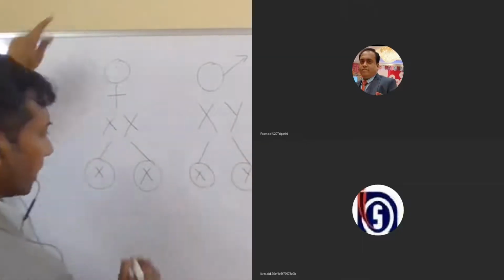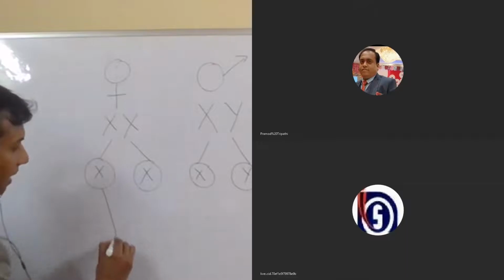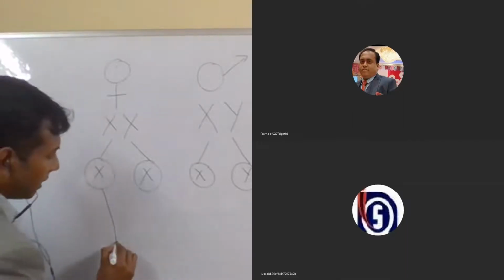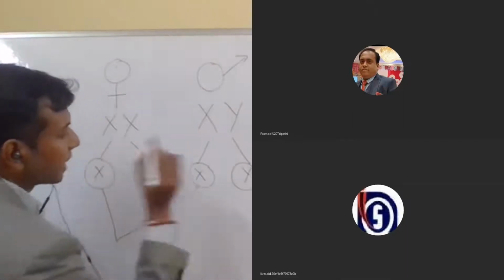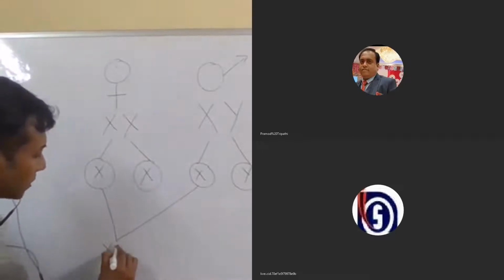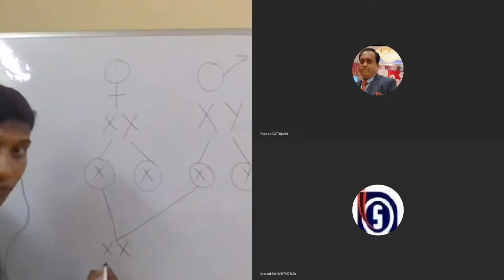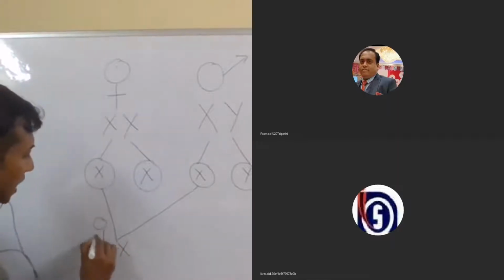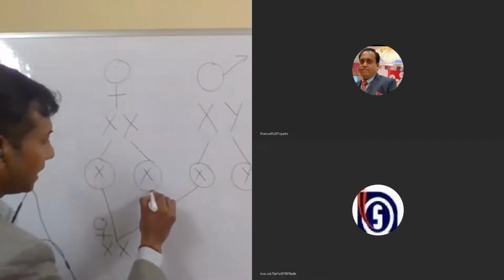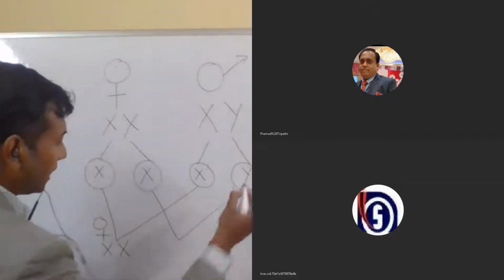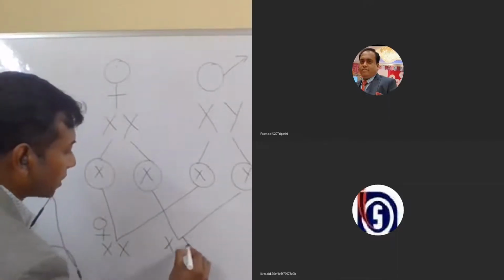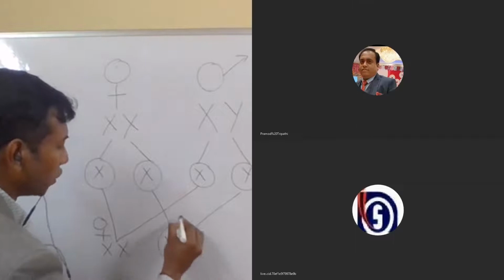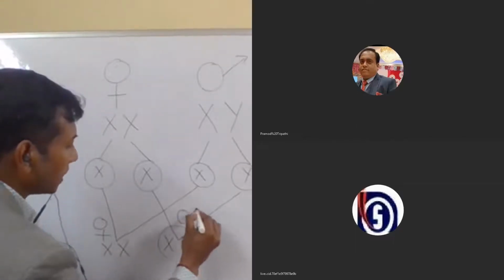So if any egg is fertilized by a sperm carrying X chromosome, it is going to result in the production of a female child. If it is fertilized by a sperm carrying Y chromosome, then it is going to give rise to a male child.